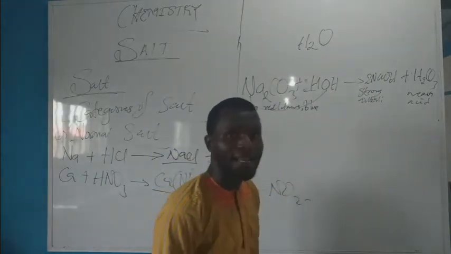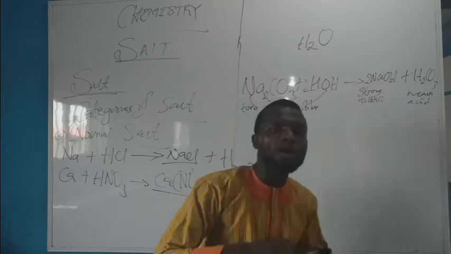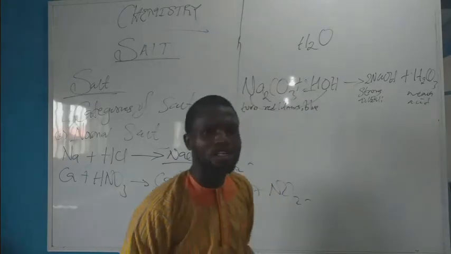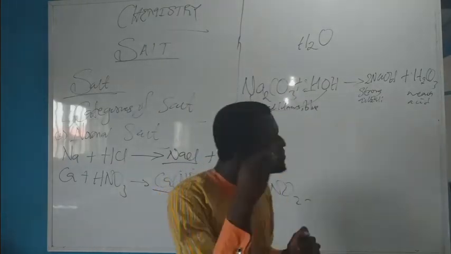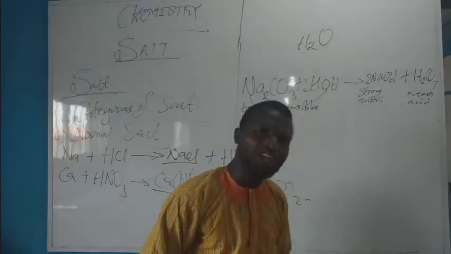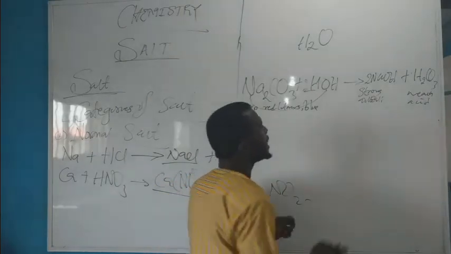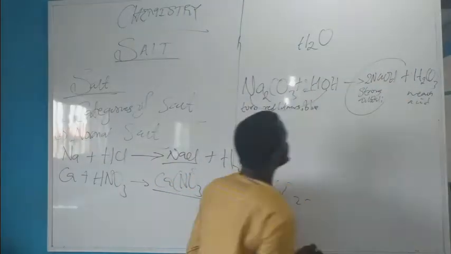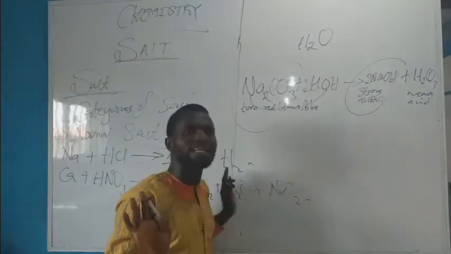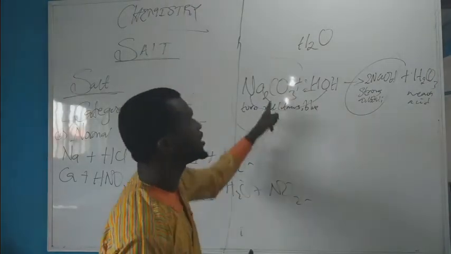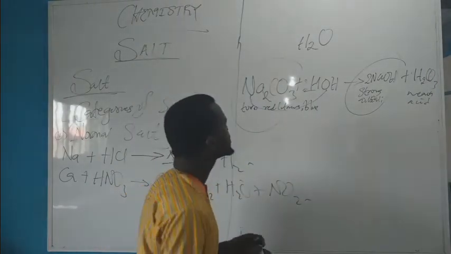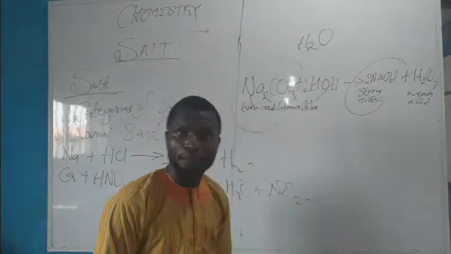A strong alkaline, which means that the solution will contain predominantly hydroxide ion and a meager amount of hydrogen ion, since the acid is weak. And you know what a weak acid is. Now, this is a strong alkaline, therefore this solution will behave characteristically as an alkaline. So this is a normal salt, yet it turns red litmus blue.